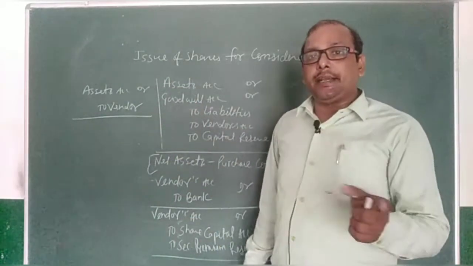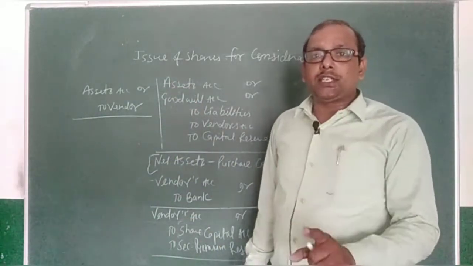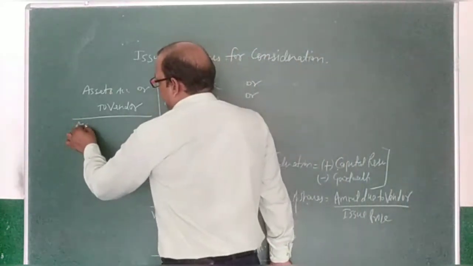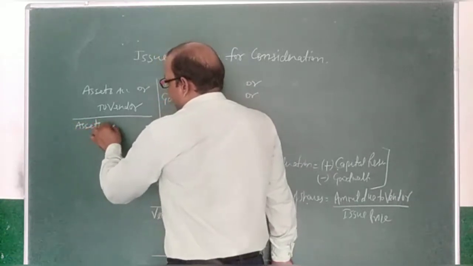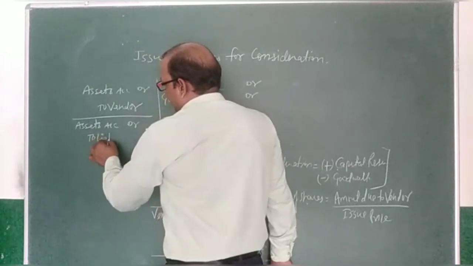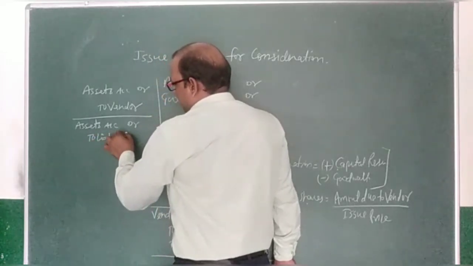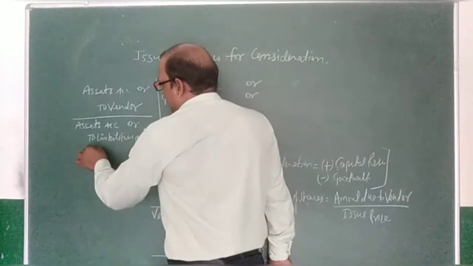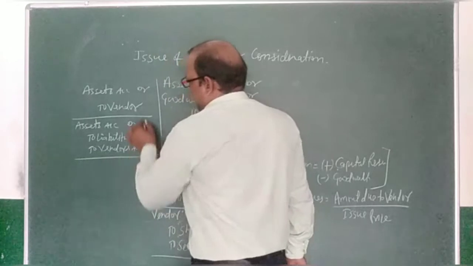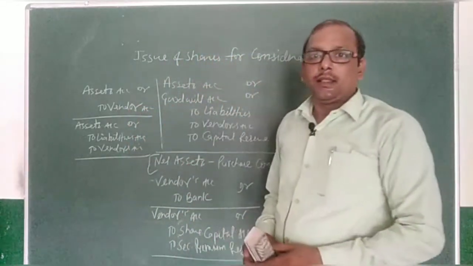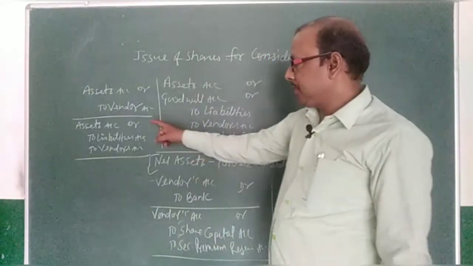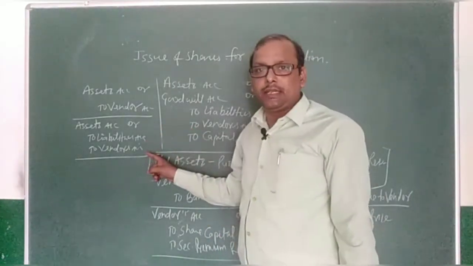If you have purchased a running business, but consideration price is not given, then in that situation, assets account debit to liabilities account and to vendors account. See, this is the second case, assets account debit to liabilities, to vendor.